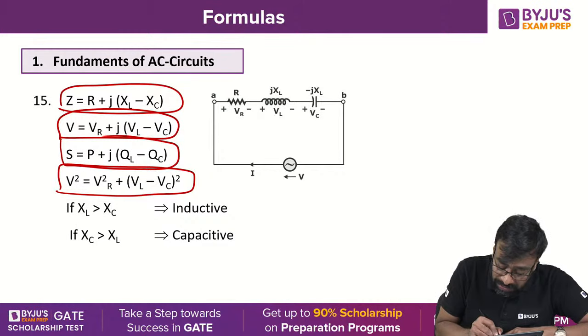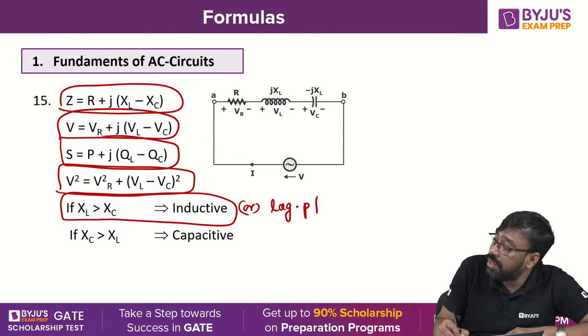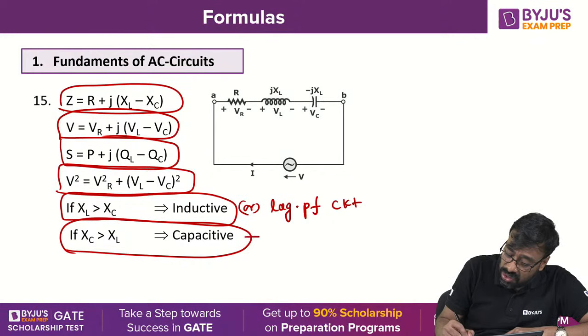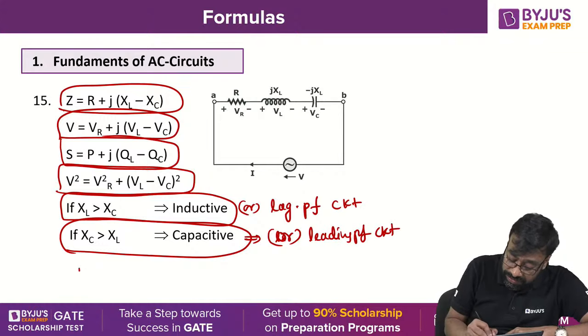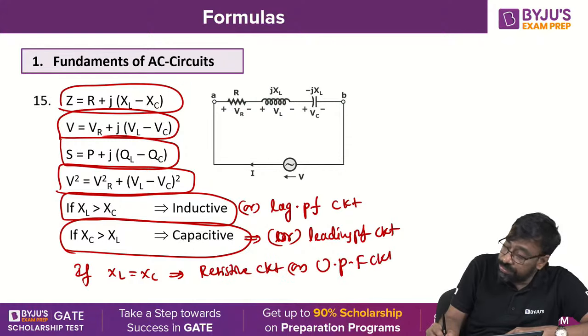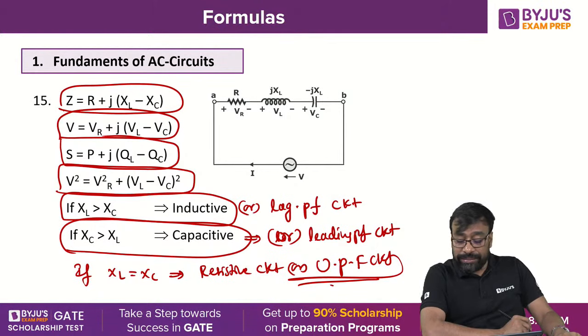Now, if XL is greater than XC, the circuit is said to be an inductive circuit or lagging power factor circuit. If XC is greater than XL, it is called a capacitive circuit or leading power factor circuit. If XL is equal to XC, then you can call it a resistive circuit or unity power factor circuit. Is it clear, all of you? Very good.